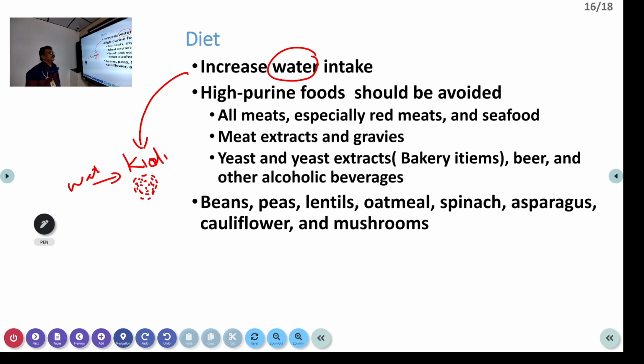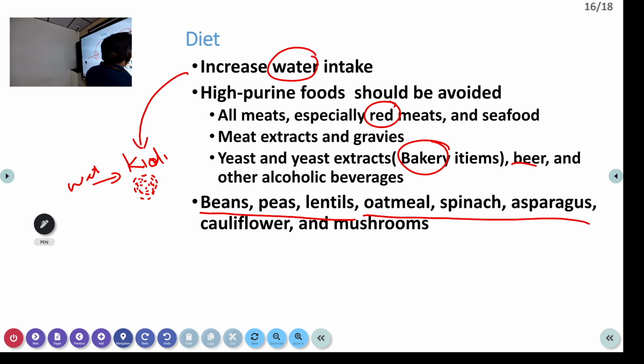High purine diet should be avoided, especially red meat. That is very important. Red meat should be avoided. Yeast and yeast extract, that is mainly used in bakery items. Beer is one important beverage that should be avoided. Then a lot of vegetables also should be avoided. So all these things you can read here. So that should be avoided to prevent further attacks.